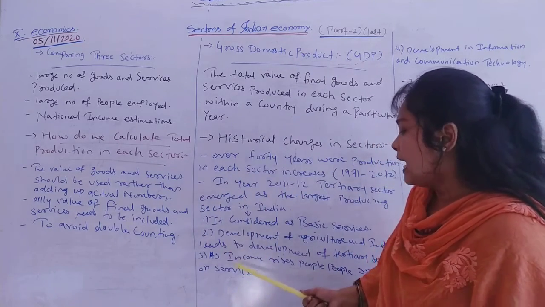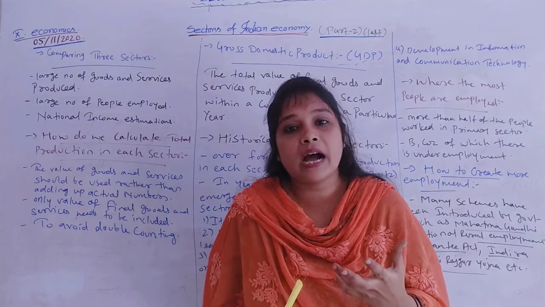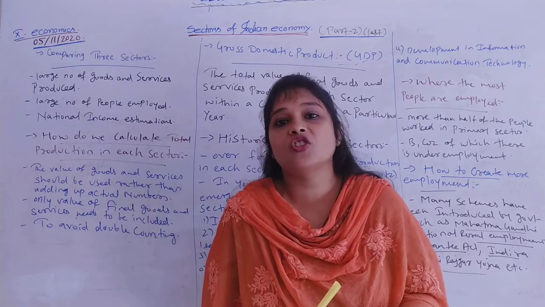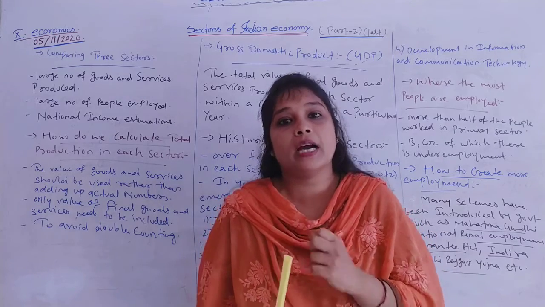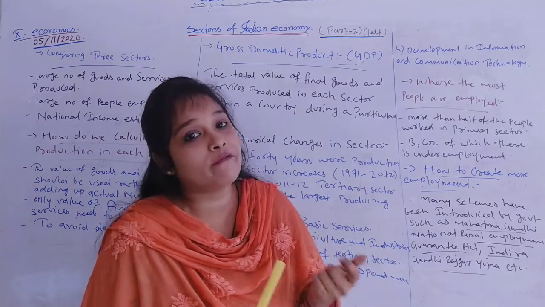The third reason is that as our income rises, people demand more services. People demand a comfortable and luxurious life, for which they use certain services provided under the tertiary sector. That is also a reason why the tertiary sector is growing faster.